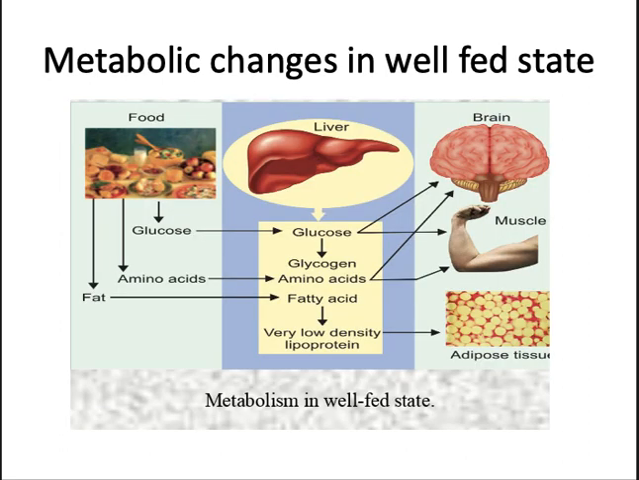Okay, so next we'll look at the metabolic changes in the well-fed state. As we said, through the diet we get glucose, amino acids, and fat. The glucose enters the bloodstream and gets converted to glycogen, and it gets deposited in the liver. The amino acids are utilized for the synthesis of energy in the brain and also in the muscle tissue. The fatty acids form VLDL, which goes into the circulation, and also enter the adipose tissue and are stored as triacylglycerols. Okay, so this happens in the well-fed state, and insulin levels regulate this pathway.